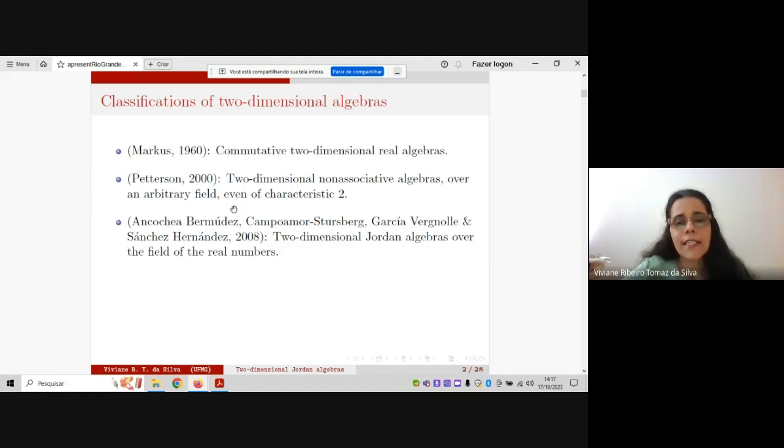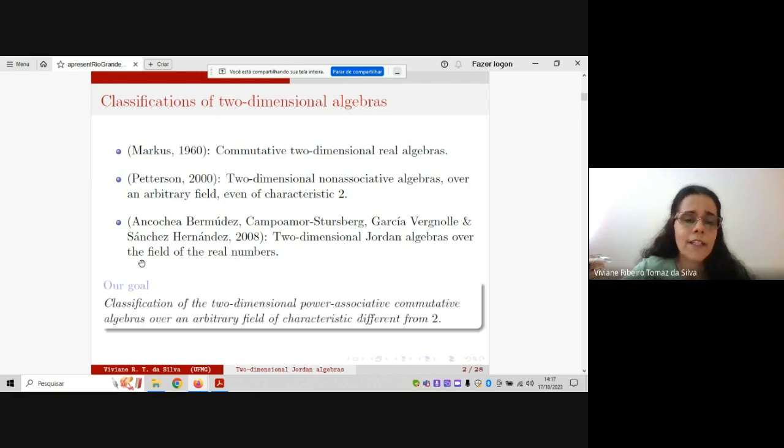They gave a classification of two-dimensional Jordan algebras, but in this case, they work over the field of the real numbers only. Here we would like to give a classification of two-dimensional power associative commutative algebras, but over an arbitrary field of characteristic different from 2.